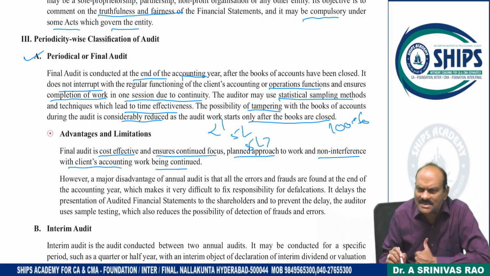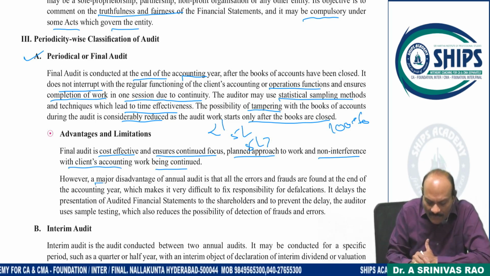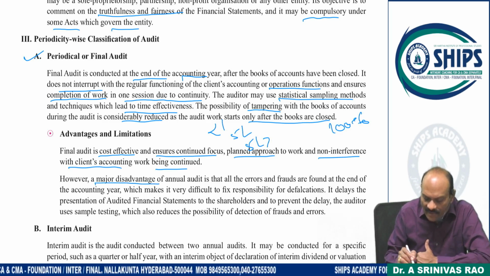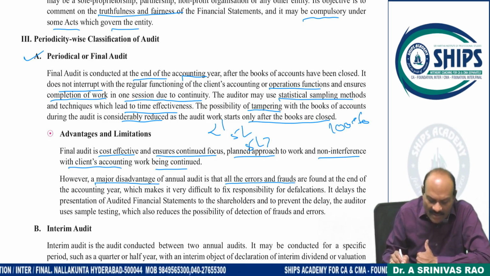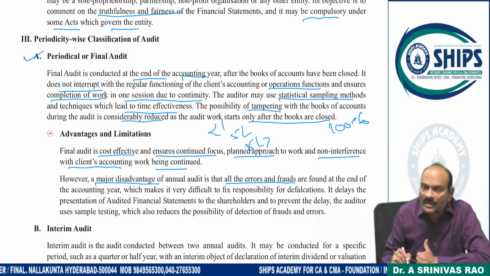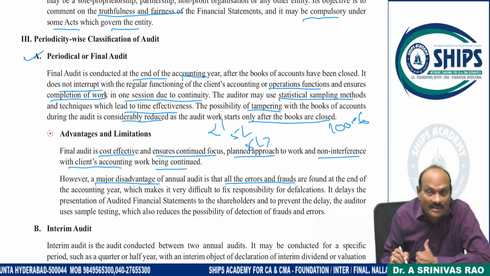So despite there being a few advantages here, what are the disadvantages? The major disadvantage of annual audit is that all the errors and frauds are found at the end of the year. We are able to detect them only at the end of the year, because I can't go and correct it.